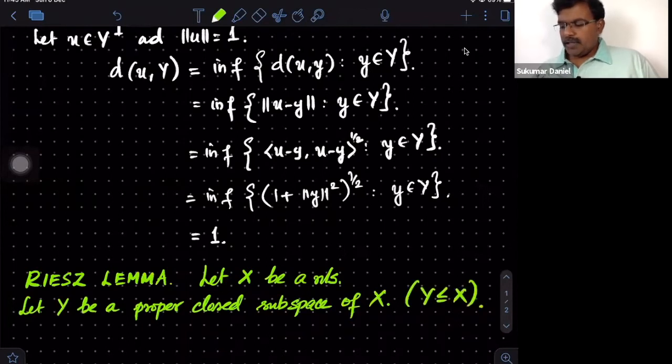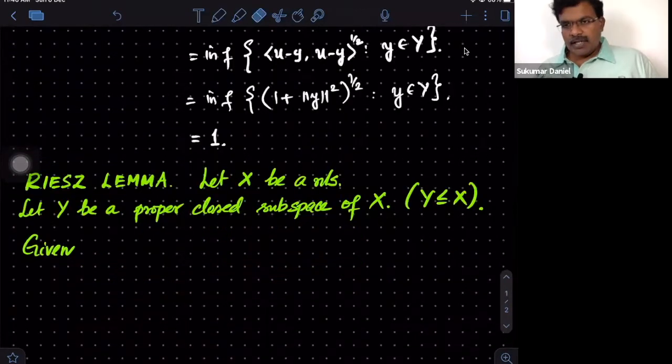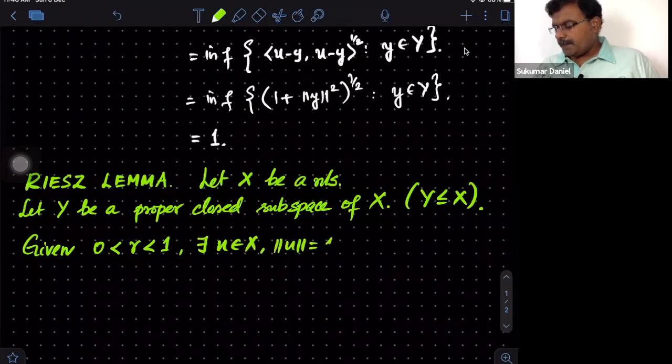So if you are given a proper closed subspace Y of a nonlinear space X, then given a positive number R between 0 and 1, there exists a unit vector U in X such that the distance from this U to the subspace is bigger than R.